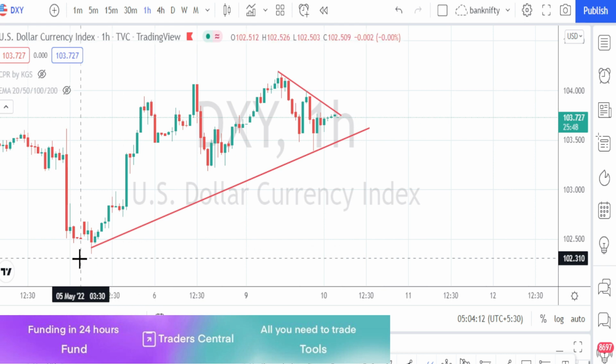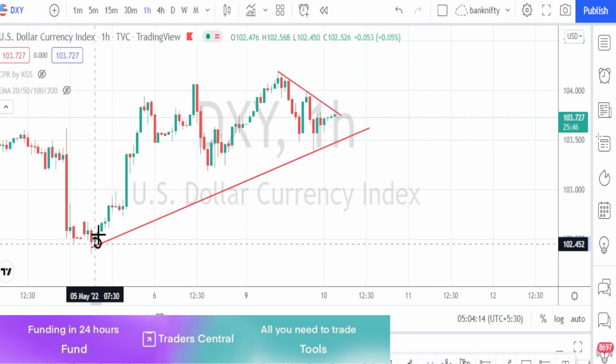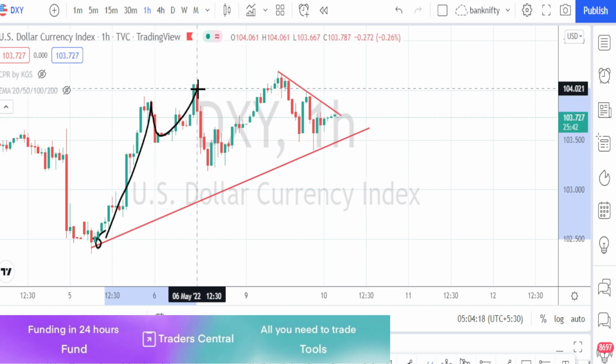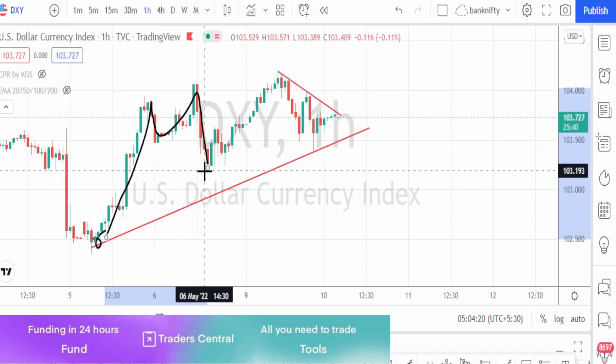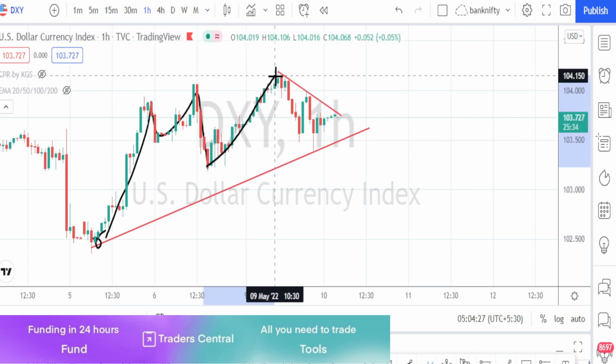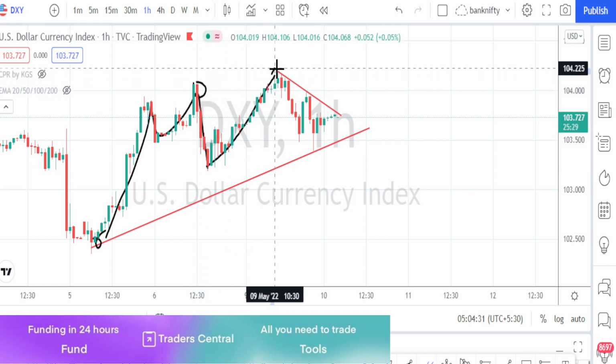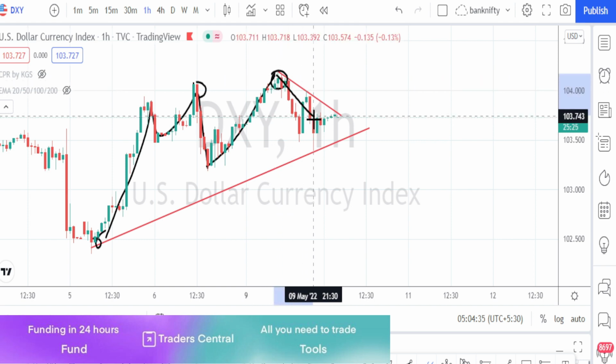I'm in the hourly time frame of the dollar index. When we look at the price action in the dollar index, it went up, then consolidation happened and it fell on a bearish trend reversal, but it couldn't break the support level of 103. Again it started going on a bullish trend. It went a little bit higher than the previous high, but still it couldn't sustain the bullish trend. Currently it is on a retracement.